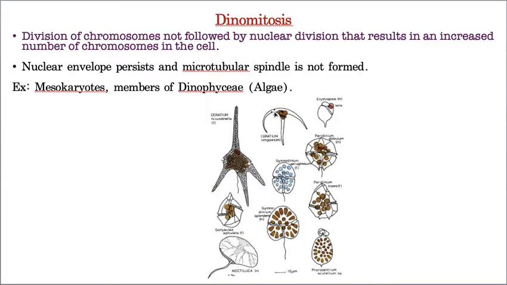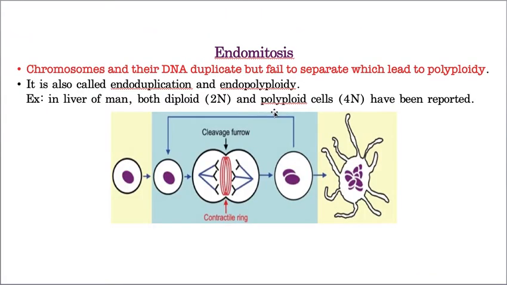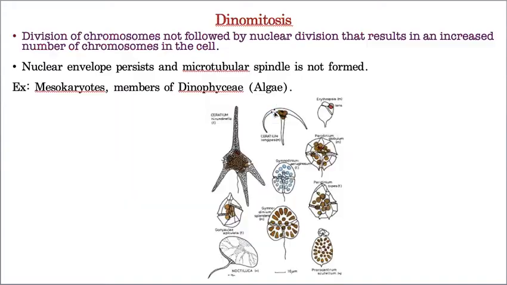Okay, now the next one is dynomitosis. Dynomitosis is almost similar to endomitosis. I can say 90% they are the same. Here the division of the chromosomes is not followed by nuclear division, which results in an increased number of chromosomes. That means here also polyploidy takes place. Then what is the difference?